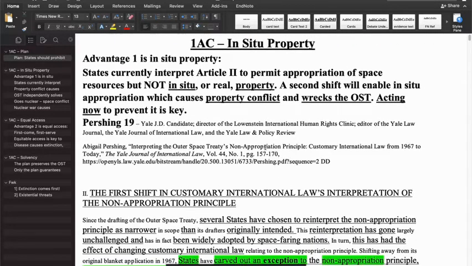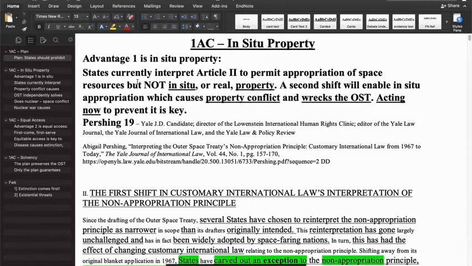So the first advantage, this very first Pershing 19 evidence establishes inherency. It says that currently states interpret Article 2, which is the article in the OST, the Outer Space Treaty, that says that private appropriation of outer space is bad. And private companies right now are going to appropriate space.